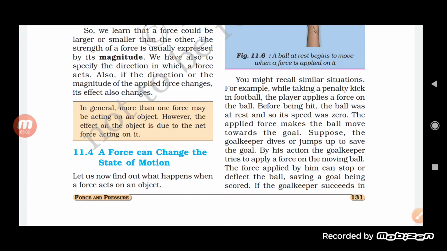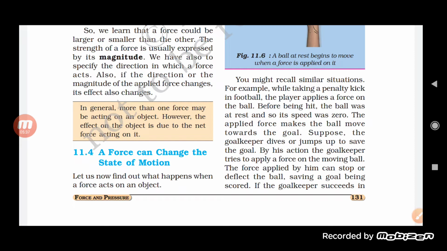And that will help in saving the goal. What do all these statements mean, students? In the first one, you will see that when the ball was at rest, the player applied a force on the ball, making it move in a particular direction. Similarly, a goalkeeper tries to save, which means he tries to stop a moving ball which is coming towards the goal. So here also he applied a force in order to reduce the speed of the moving ball.